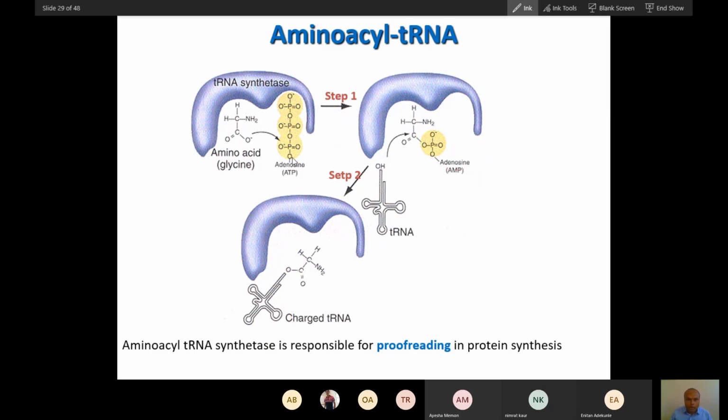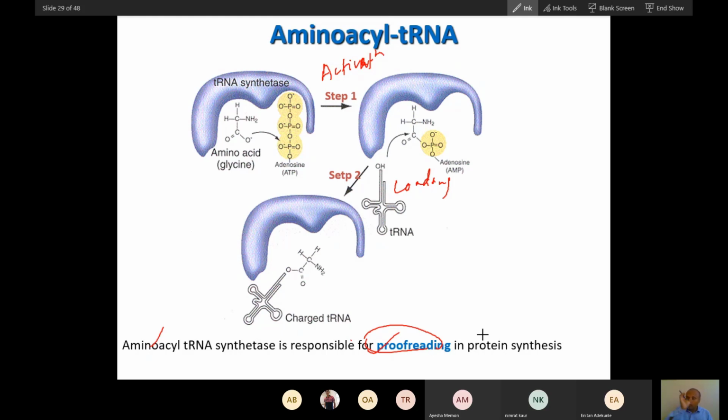The first step is activation of the amino acid, and the second step is loading. I told you this amino acyl tRNA synthetase step is the first proofreading step, and we will see further proofreading.